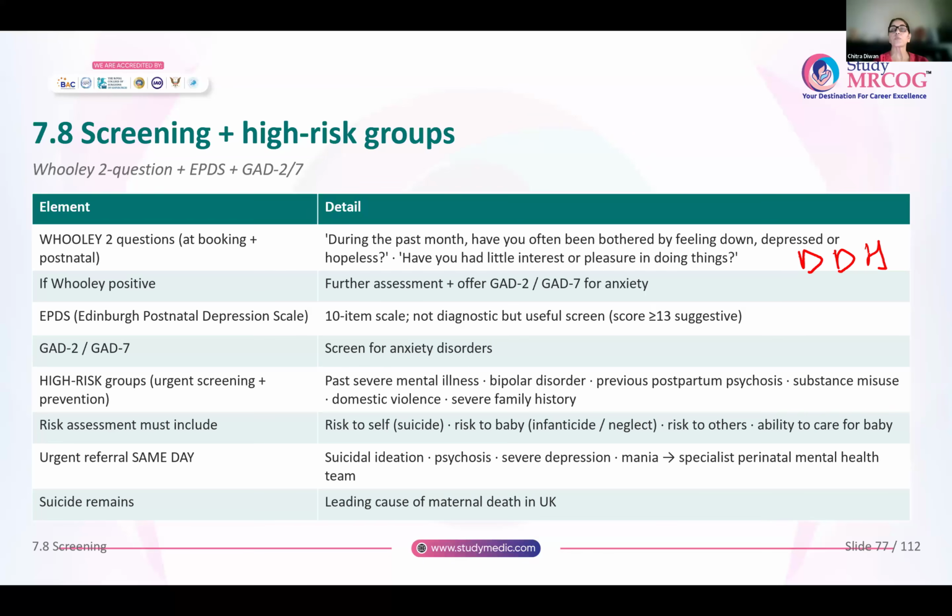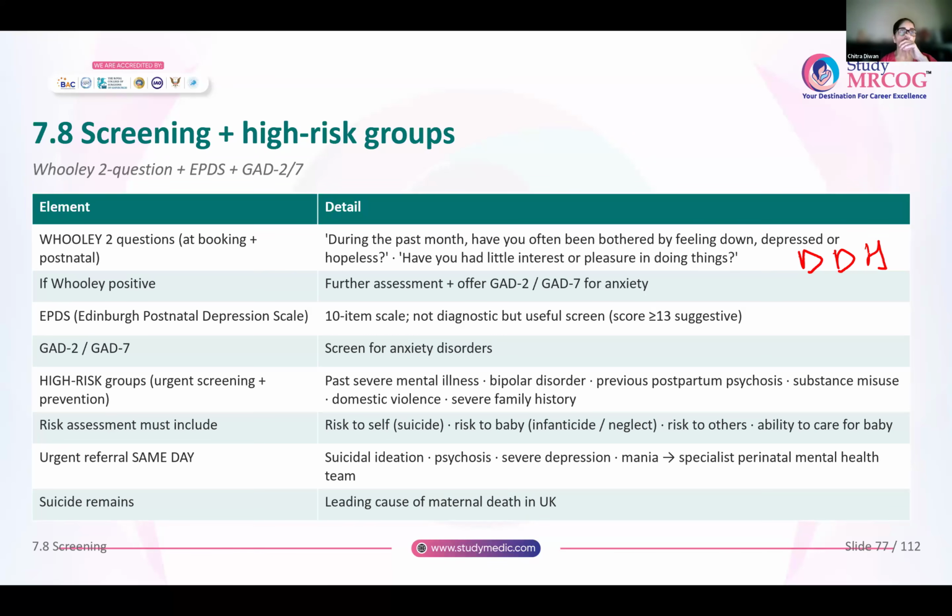Now, if she answers positively to any of these questions, then you will offer further assessment by GAD-2 or GAD-7. This is for generalized anxiety scores. Okay. And then you have this Edinburgh postnatal depression scale. It is not a diagnostic, but it is a useful screen to see whether the woman has depression or not. And GAD-2 and GAD-7 is basically to screen for anxiety disorders, generalized anxiety disorders. GAD-2, there are 2 questions. GAD-7, there are 7 questions.